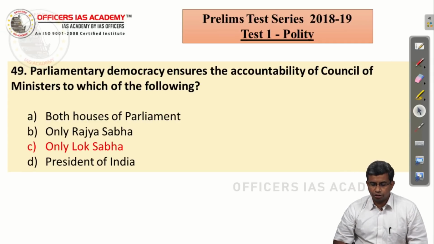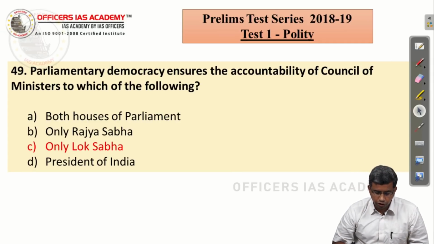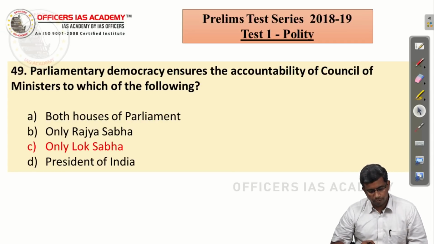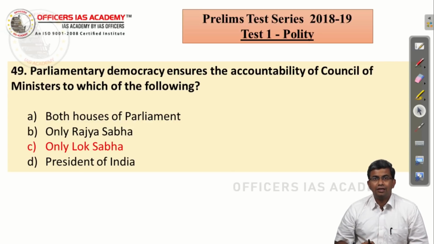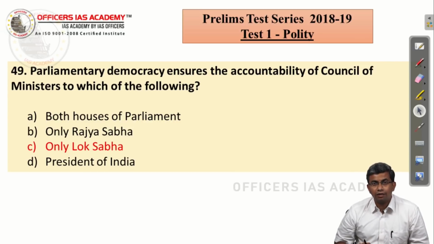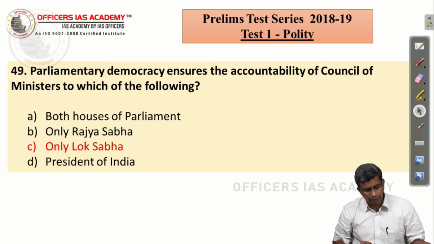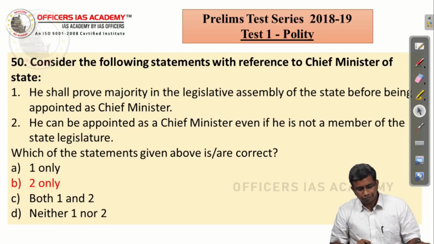Parliamentary democracy ensures the accountability of Council of Ministers to which of the following? So in India, they are accountable to the Lok Sabha only, not to both houses of Parliament. Article 75(3) says the Council of Ministers shall be collectively responsible to the House of the People, which is the Lok Sabha. So the correct answer is C.